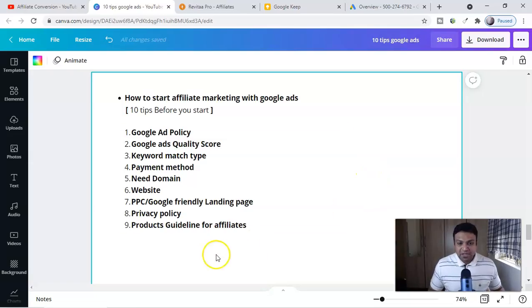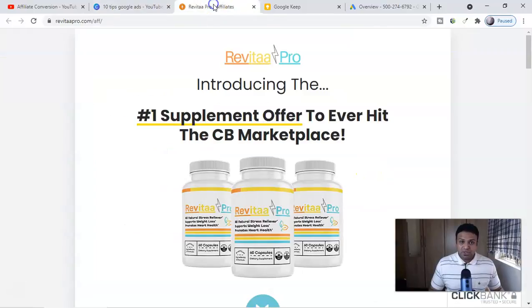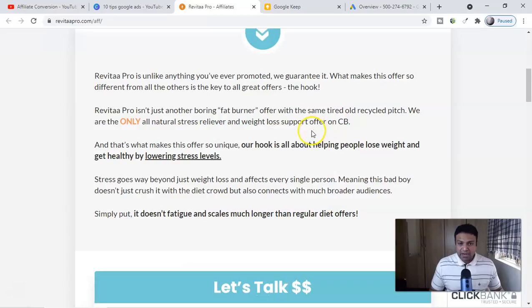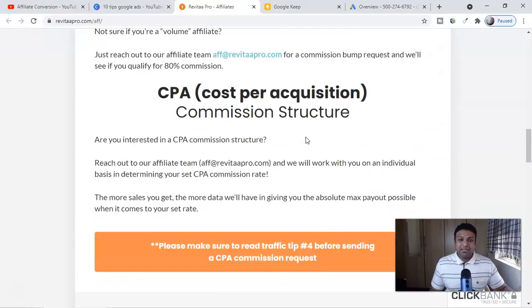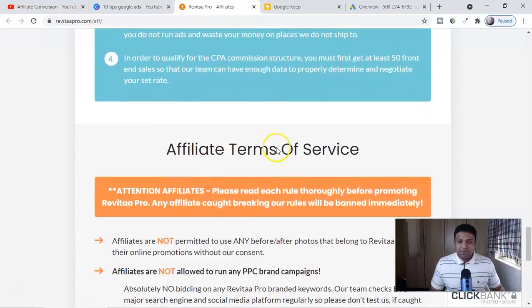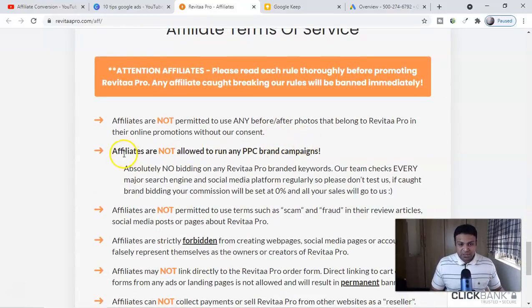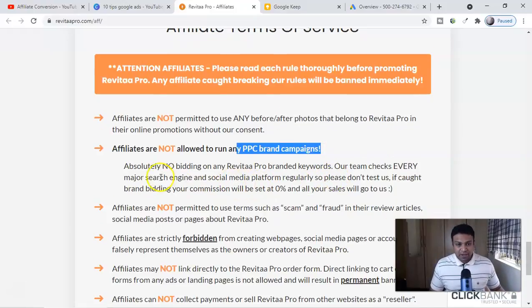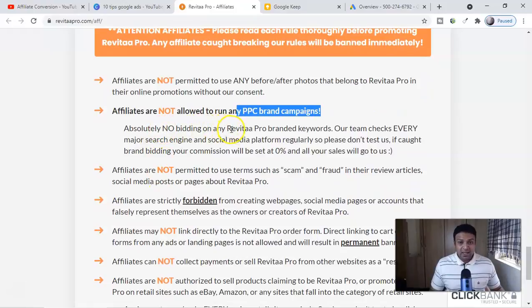So number 9 tip is product guidelines for affiliates. Here you can see this is one of the ClickBank offers, and if you go down here, guys, make sure you spend time on their affiliate page reading about the PPC campaigns, whether they are allowing you to use Google Ads or not. Here you can see affiliates are not allowed to run any PPC brand campaigns. That means keyword bidding is not allowed for this product, guys. Absolutely no bidding on any Revita Pro branded keywords. Any keyword you're using while running this PPC campaign should not have Revita Pro in it.